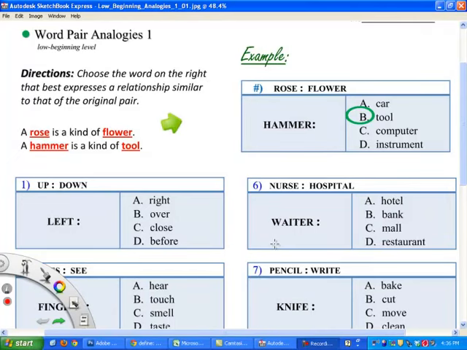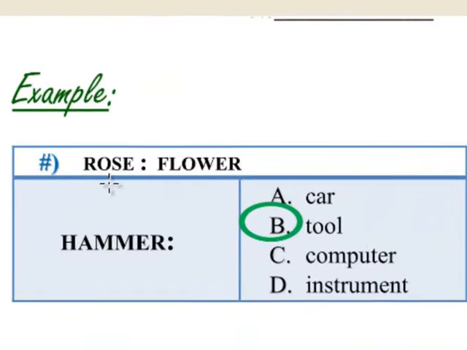Today we're going to be working our way through analogies. Now, analogies are pretty cool. Here is our first example. We read this as rose is to flower as hammer is to.